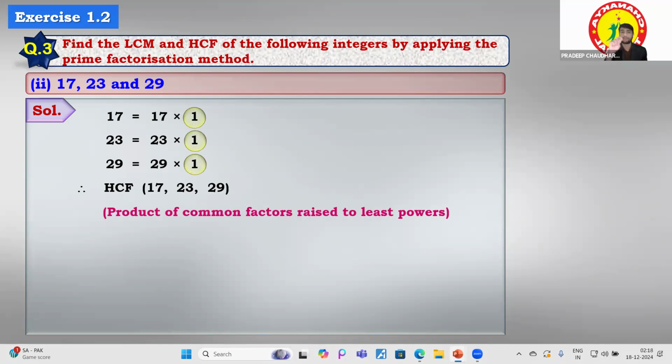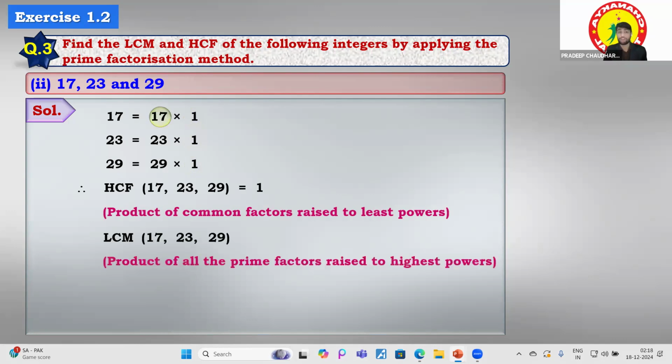There is only one prime factor common between them, that is 1, so you will find that 1 is the HCF. To find the LCM of them, you include each prime factor in them. First of all, we have the factor raised to the highest power, and 17. So we will also include the 17, right?